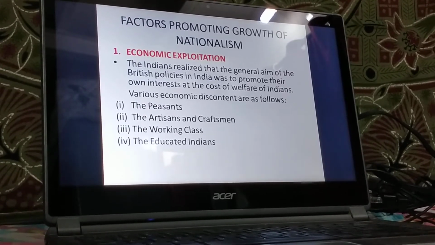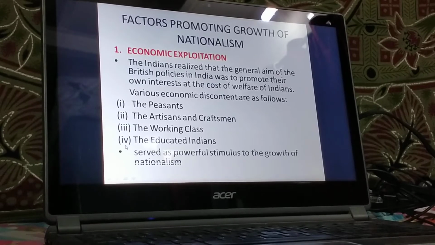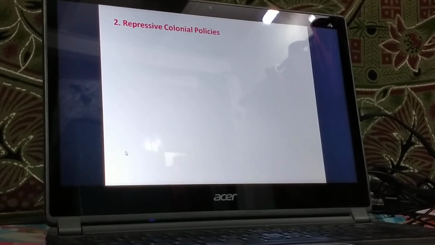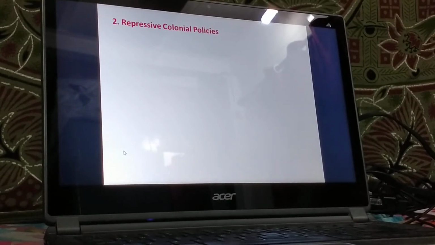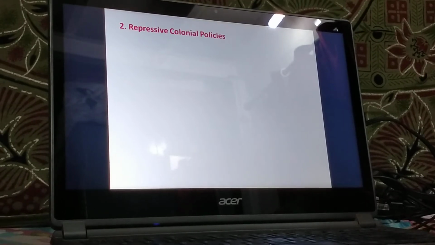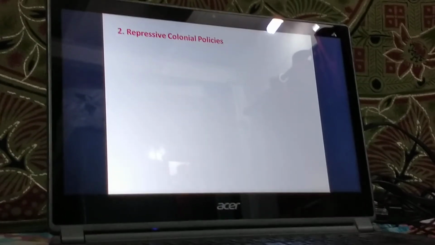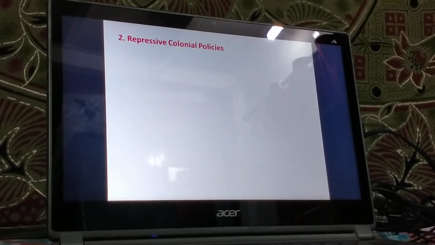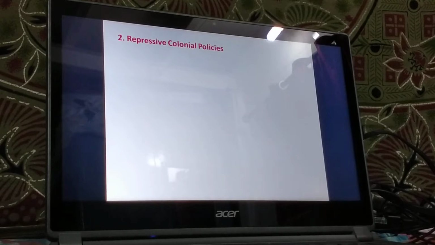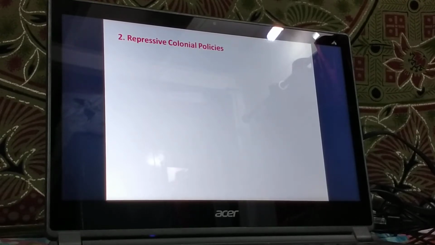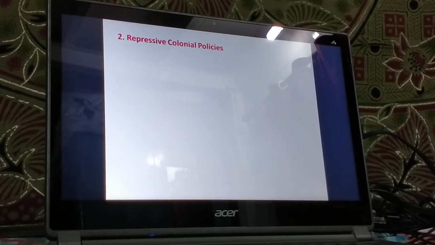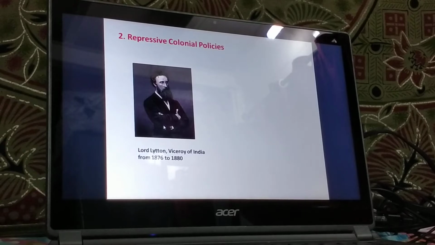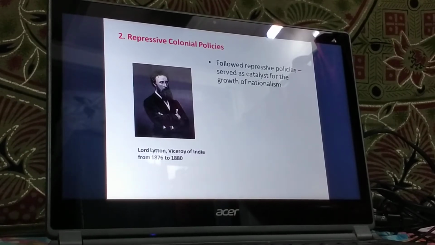Let's move ahead with the next factor, and the next factor is repressive colonial policy. Now, when we talk about repressive colonial policy, there were a lot of suppressive policies introduced by the Viceroy of India, that is Lord Lytton, who ruled our country from 1876 to 1880. Okay, he acted as a catalyst for the growth of the national movement in our country. All right, this is the image of Lord Lytton. He was the viceroy of our country.